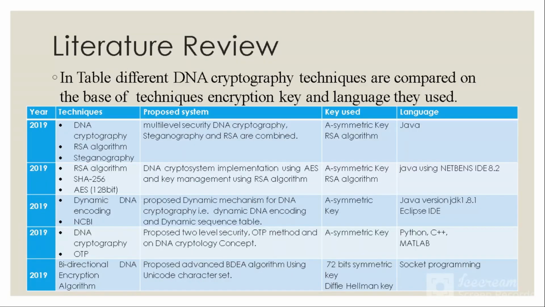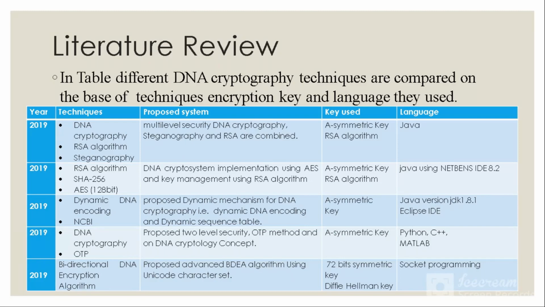In the literature review, we have compared the DNA cryptography techniques on the basis of the technique they use, the encryption key they use, and the language they used. We can see in the first row that they use DNA cryptography, the RSA algorithm, and steganography. The keys used are asymmetric key and the RSA algorithm, and the language of implementation is Java.